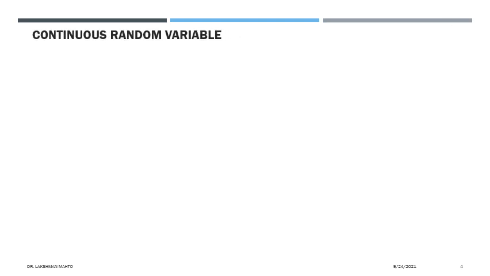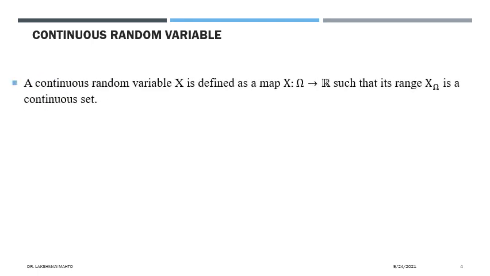So what is a continuous random variable? We can define it this way. A continuous random variable is a map from the sample space to R such that the range would be a continuous set. What is the meaning of a continuous set? If you are taking a continuous set, then it would be either an interval or a union of non-overlapping intervals. What is this non-overlapping interval talking about? It is talking about a partition of an interval.